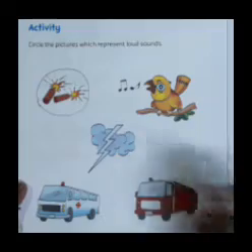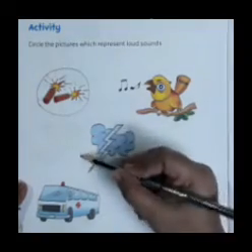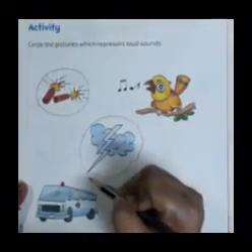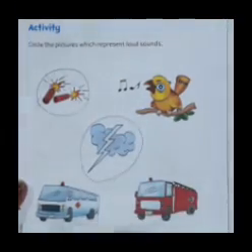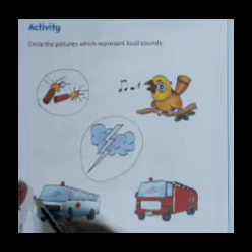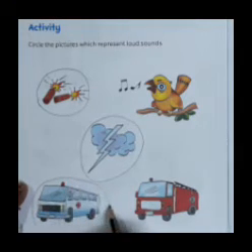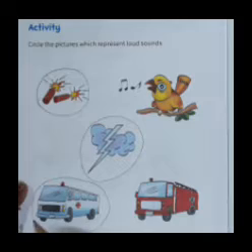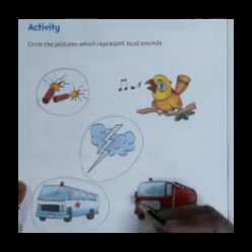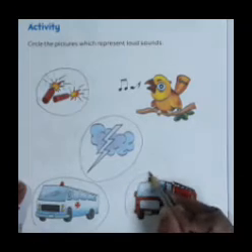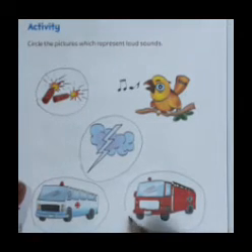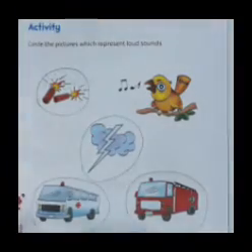This is thunder. So you have to circle this. Thunder sound is very loud. You have to circle it. This is an ambulance, isn't it? Sound of ambulance is also loud. So you have to circle this. This is a fire engine, isn't it, children? Sound of fire engine is also loud. So you have to circle this fire engine also.